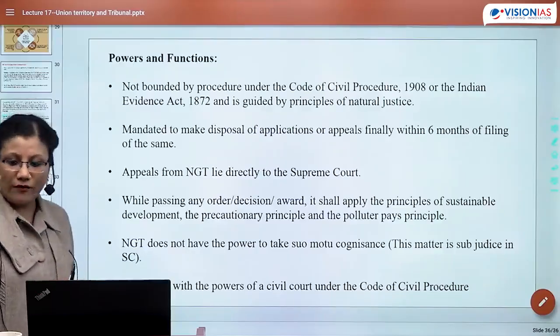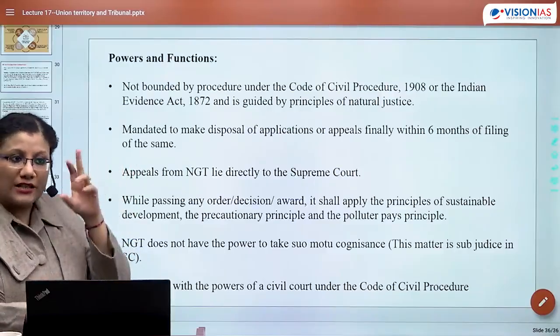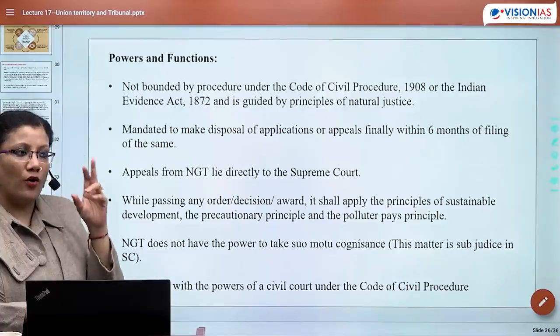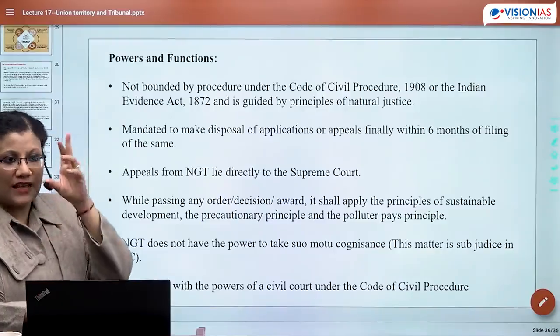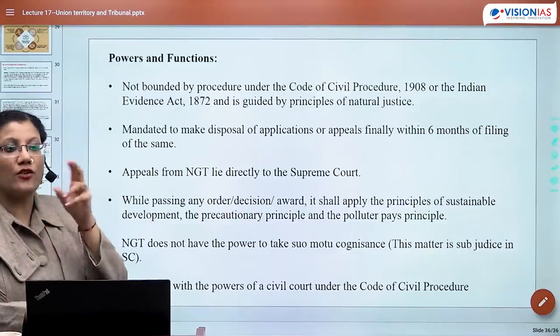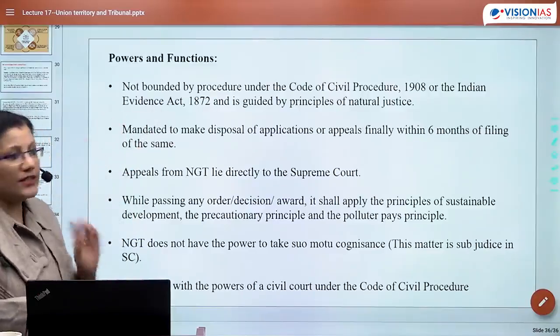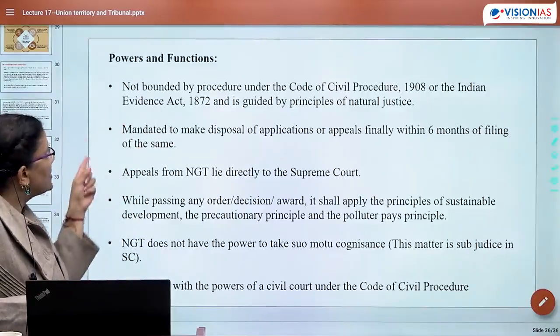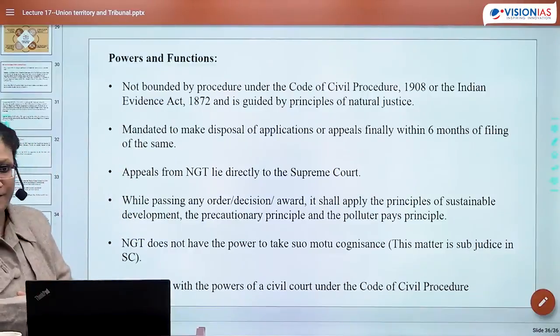So this is very obvious, as I already told you, that all tribunals are based upon natural justice. And since they are based upon natural justice, they are not guided by CPC. This is the reason it is written that NGT is not bound by the procedure under the Code of Civil Procedure. Right?